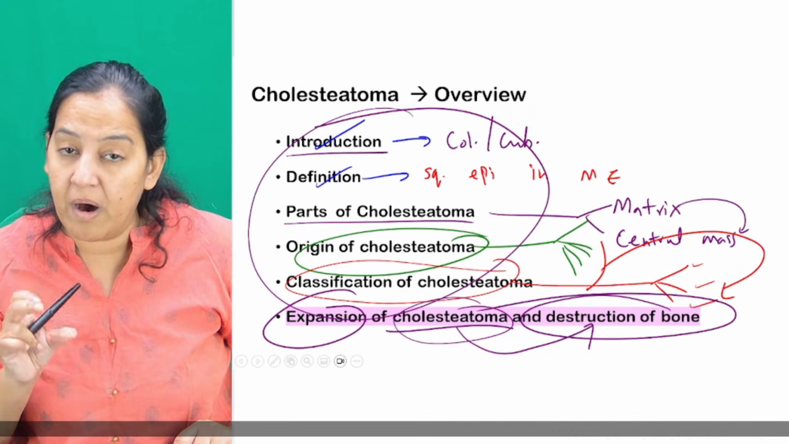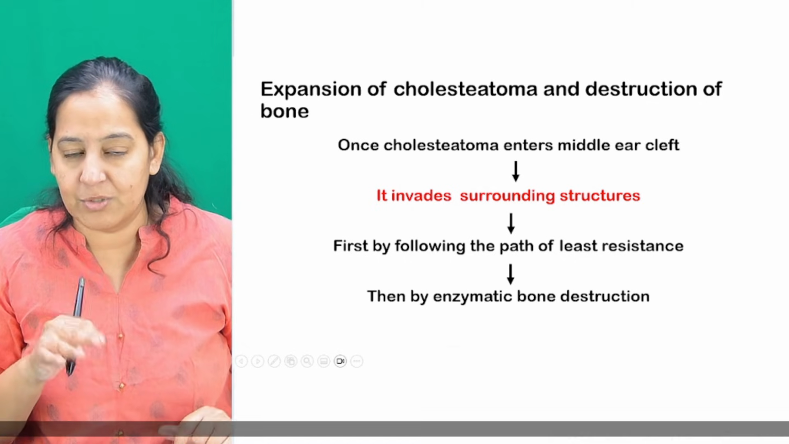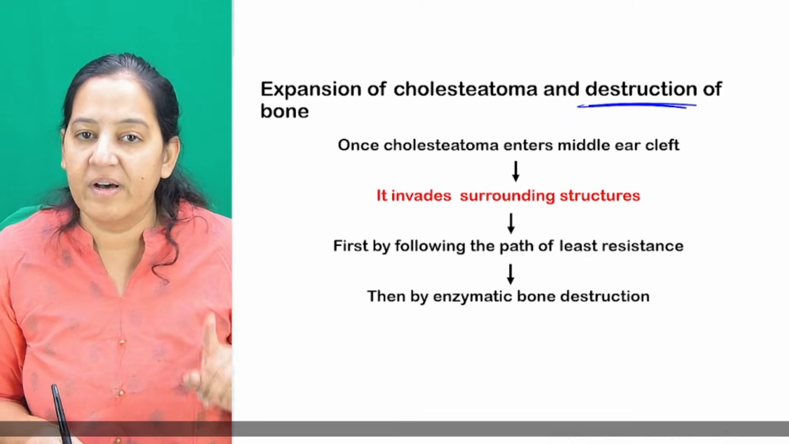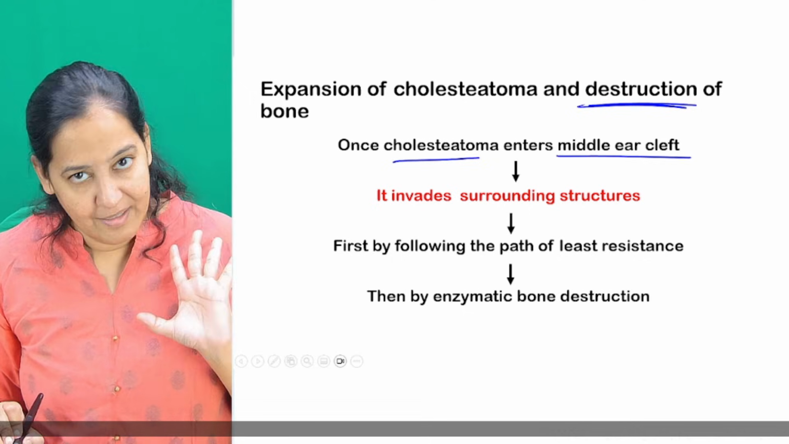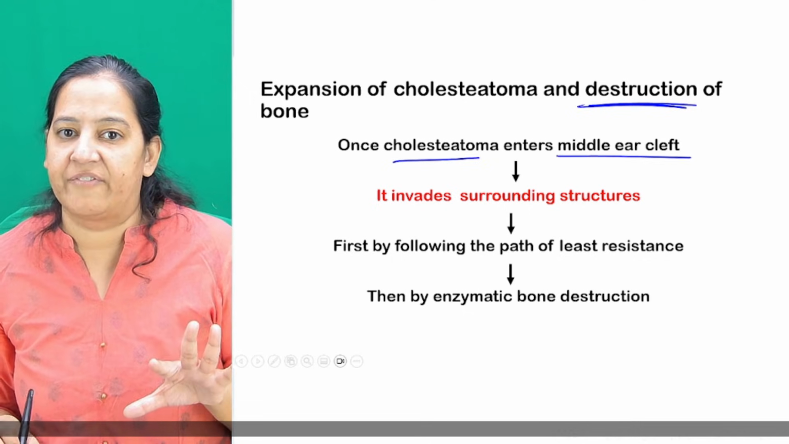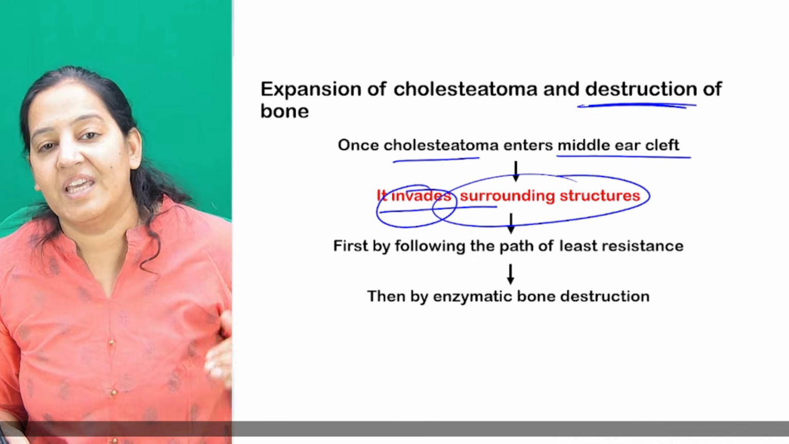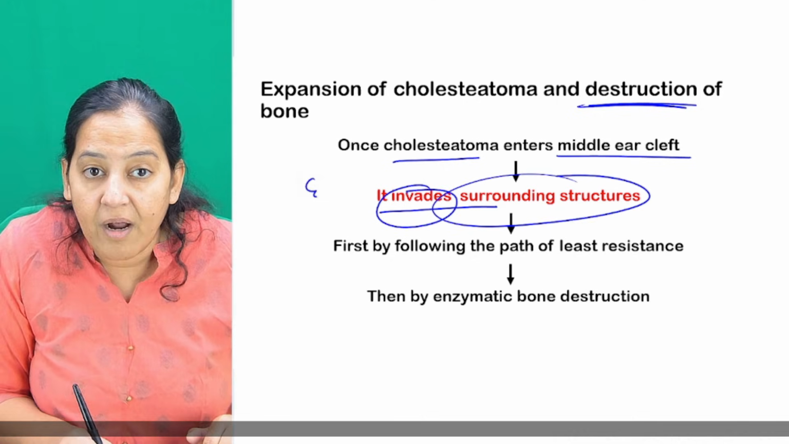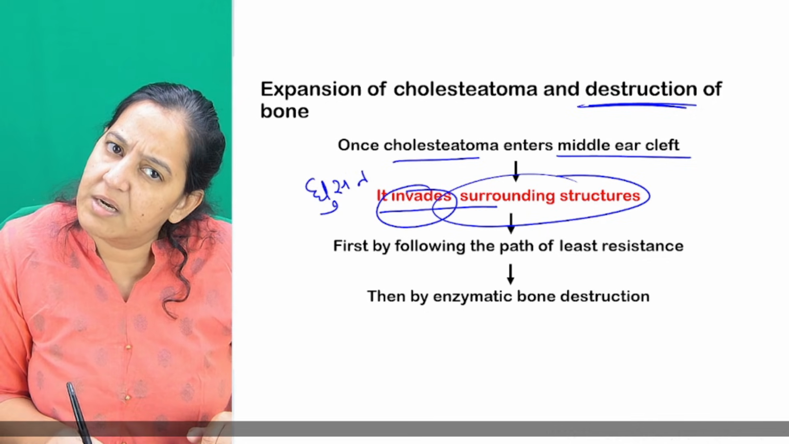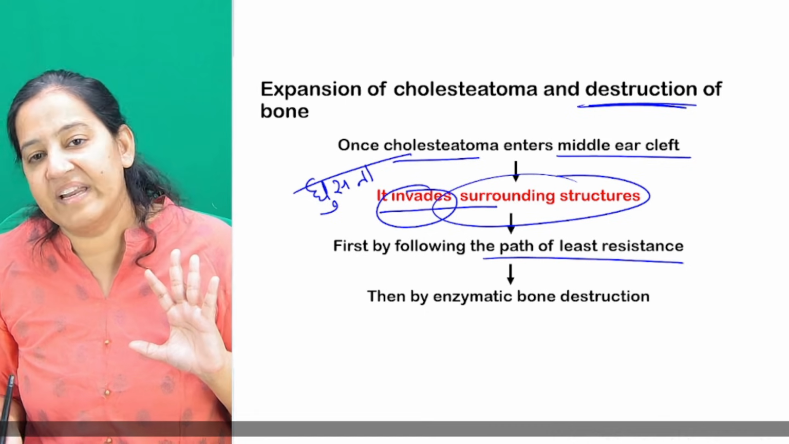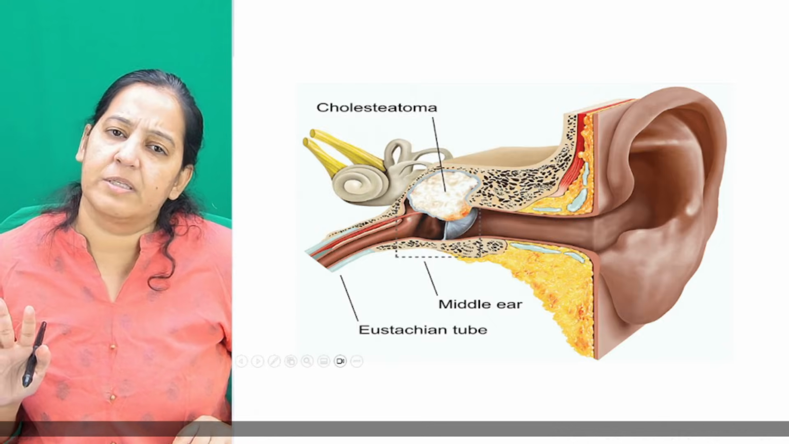So cholesteatomas are dangerous. This is what we have to see. Last thing, cholesteatoma has a property of destroying bone. Once cholesteatoma is formed in the middle ear, it enters the middle ear cleft and has a property of invading the surrounding structures. They keep on invading, entering every structure. They invade the surrounding structures, first following the path of least resistance, and they keep on destroying all the structures.